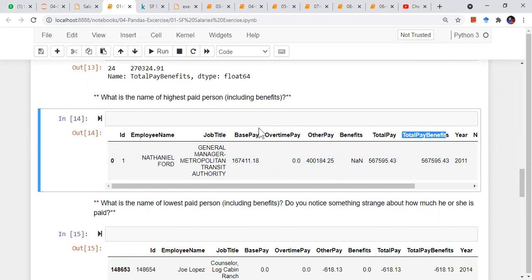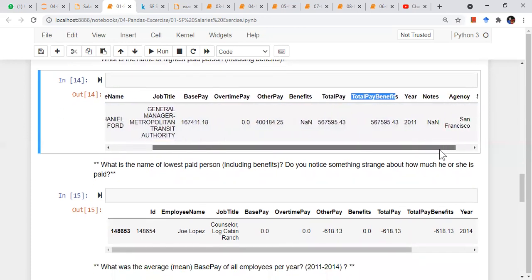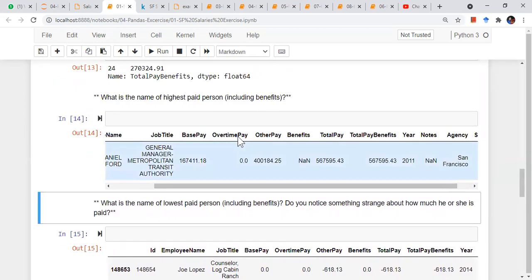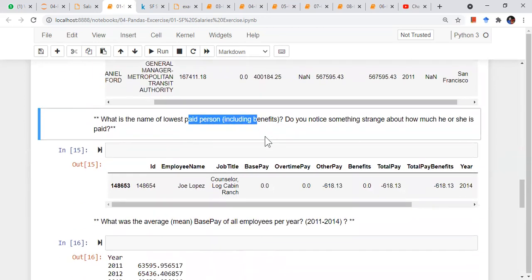So df, and in brackets, df total pay benefits where total pay benefits is equal to total pay benefits dot max. This kind of filtering you have to provide inside the square brackets, like fancy indexing. You will get this answer in one line. So what is the name of the lowest paid person? Now the same you have to do for the person who is paid the lowest.